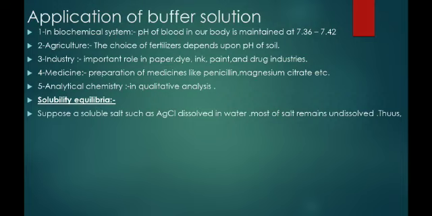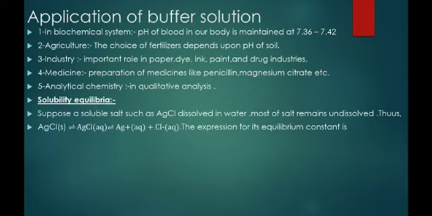A salt which slightly dissolves in water, so most of the salt remains undissolved. Thus an equilibrium exists here. Solid AgCl slightly dissolves in water and forms AgCl aqueous, and what dissolves completely dissociates into Ag+ and Cl-.